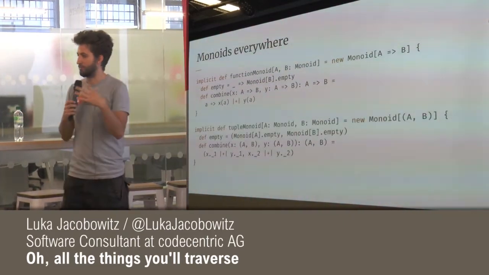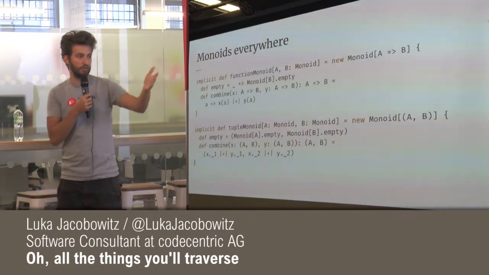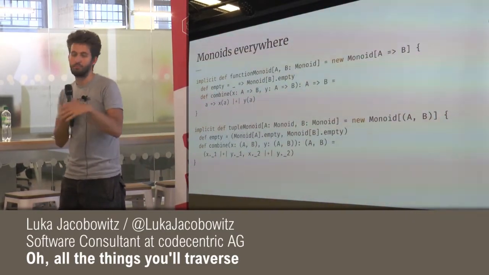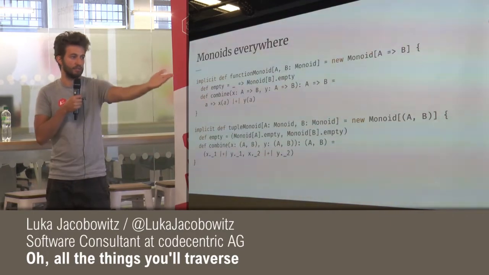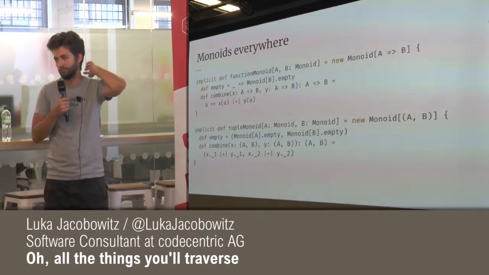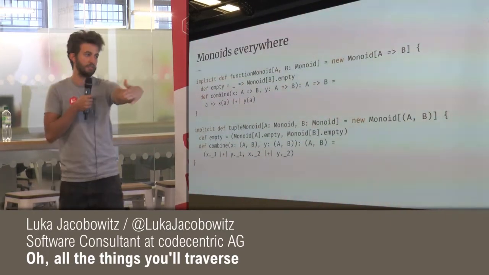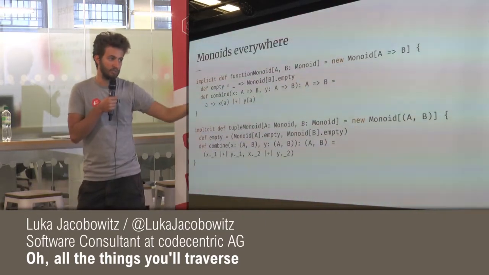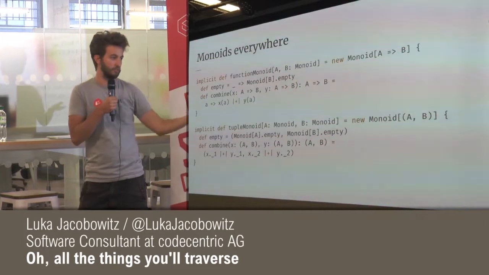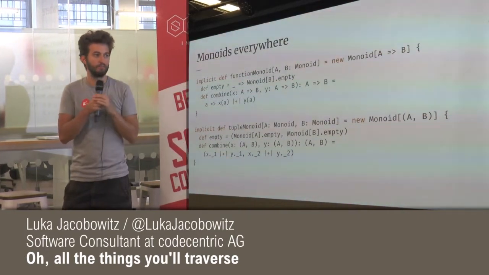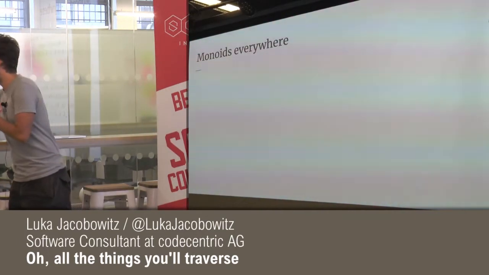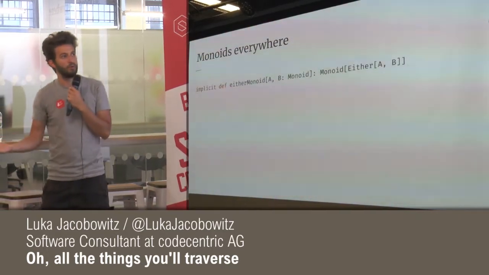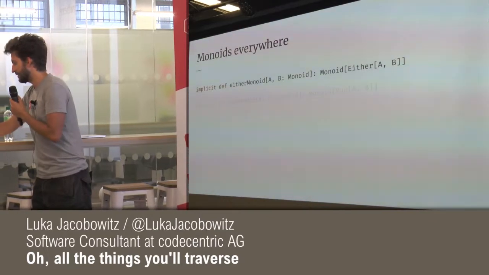A tuple is a monoid if both are monoids, if both a and b are monoids. And that means we can do this very easily. The only thing we do is return the empties for the empty method, and to combine, we just combine the single values inside. That makes sense, right? But there are so many more. There's the either monoid. Either is a monoid when b is a monoid.